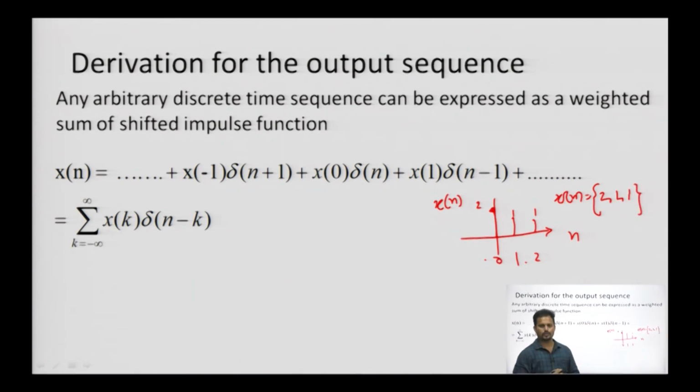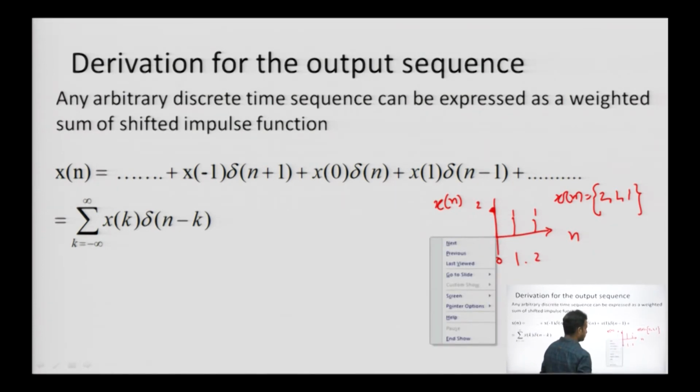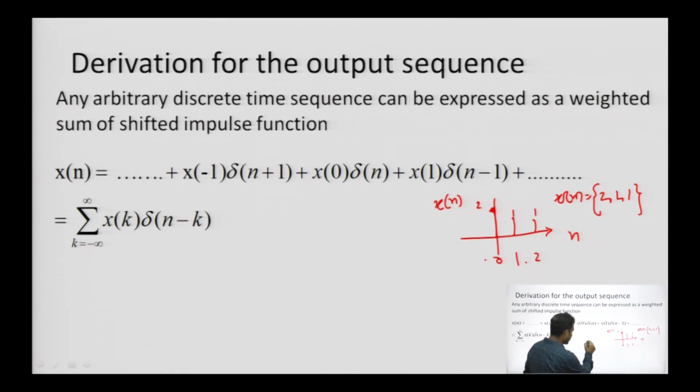Now, if I need to collect the value at the first instant, I take x 0 and multiply it by the impulse delta n. This gives you the value at that instant. Next, at n equals 1, how do I collect that value? I take x 1 with the shifted version of the impulse function, which gives you the value at the n equals 1 instant.